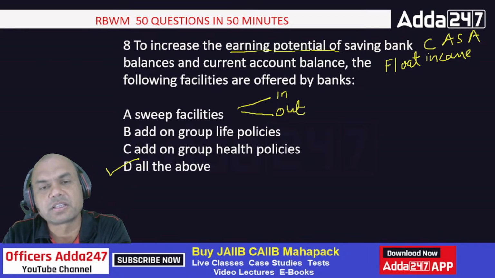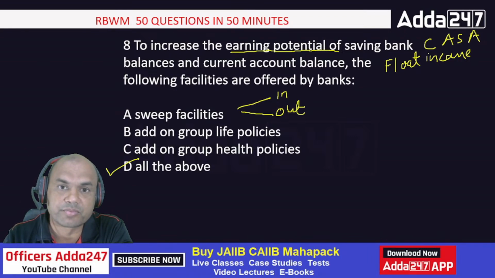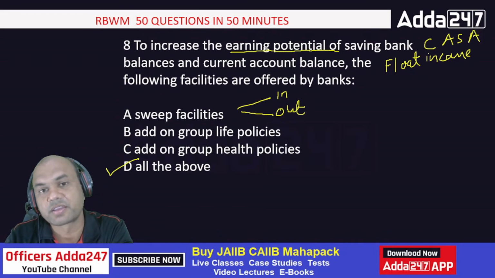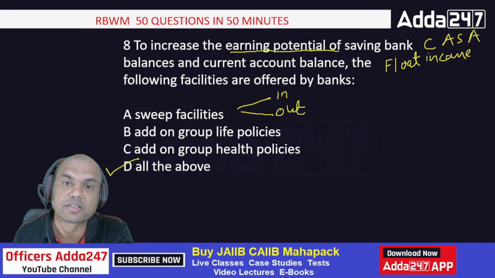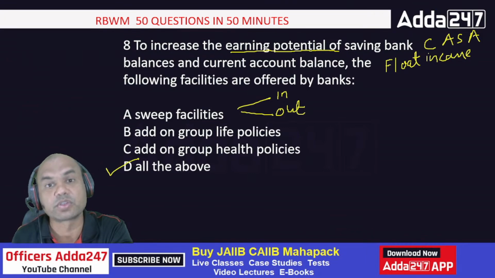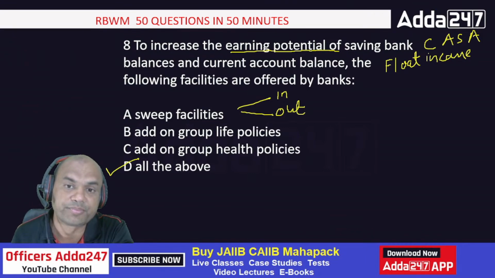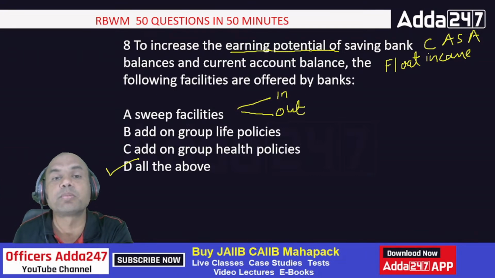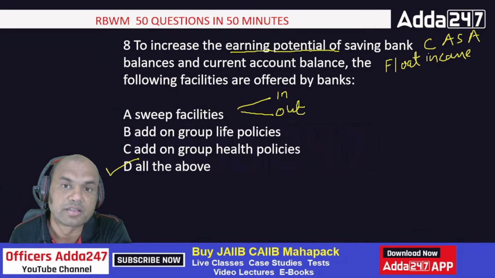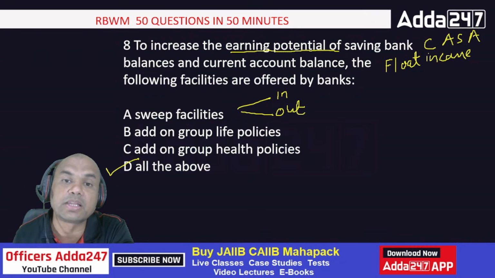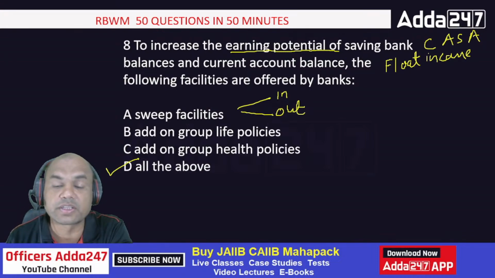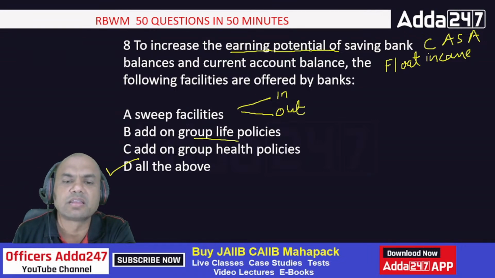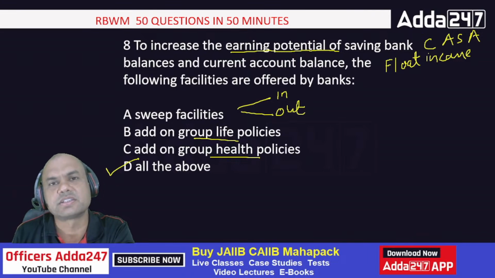Sweep in, sweep out means basically, suppose I am having that FD and there is a check for clearing and I don't have funds. In that case, the FD breaks, funds are transferred to savings and the check passes, so that I don't face the problem, right? And the reverse is also true. If I am having more balances in my savings, then some part of that is kept in the savings and the remaining is transferred into FD, so that I earn more income, right? So that is sweep in, sweep out. Group life policies are given, then health policies are given, banks are giving all these things, right?